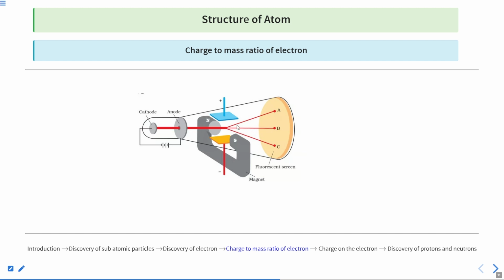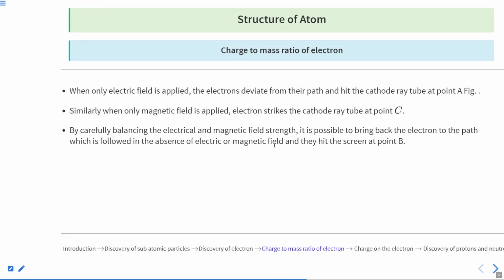So we balanced the electrical field and magnetic field, and due to that the rays go in a straight line. With the help of the potential and the magnetic field that we had to apply to make it a straight line rather than a deflected path, we calculated the charge to mass ratio.